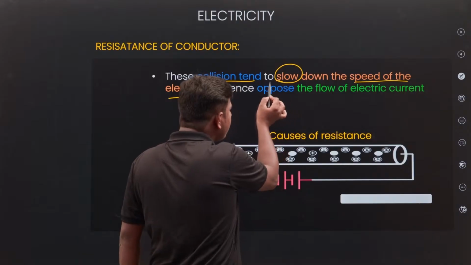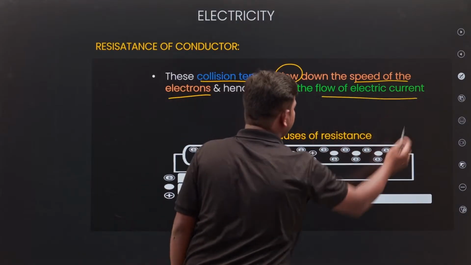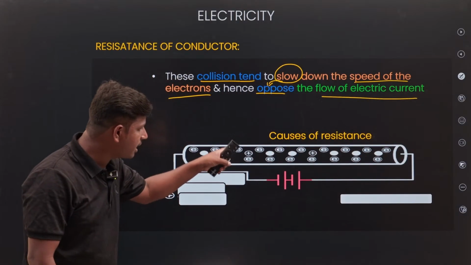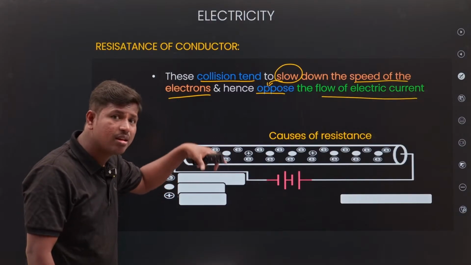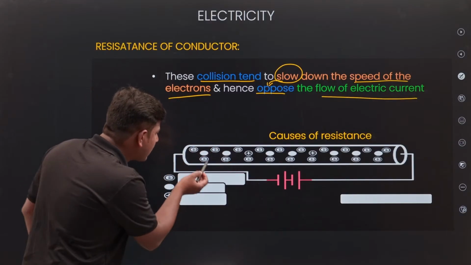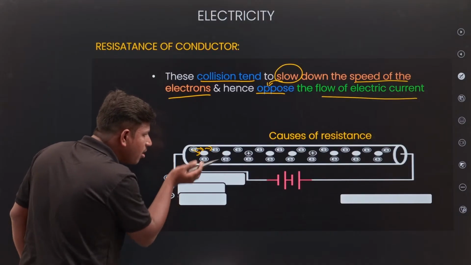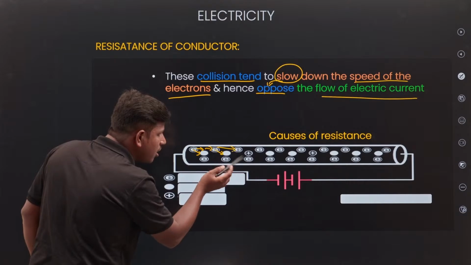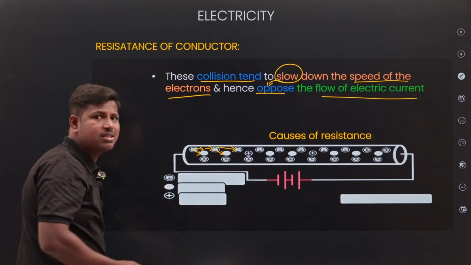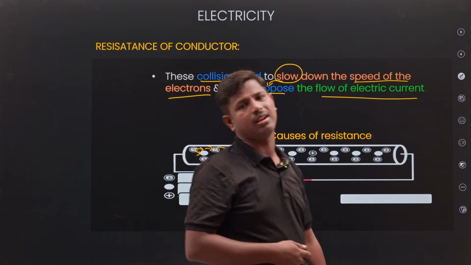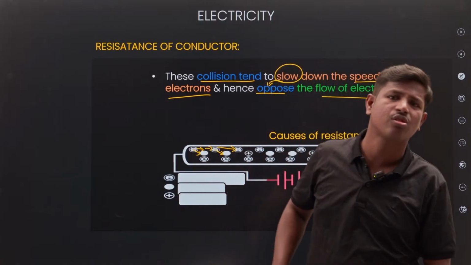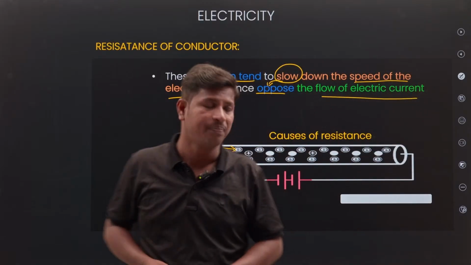This slowdown means opposing the flow of electrical current. Look at the diagram, you will understand better. Electrons moving collide with other electrons or with the positive ions. Whenever a collision takes place, it opposes the movement of free electrons. That property is called resistance.